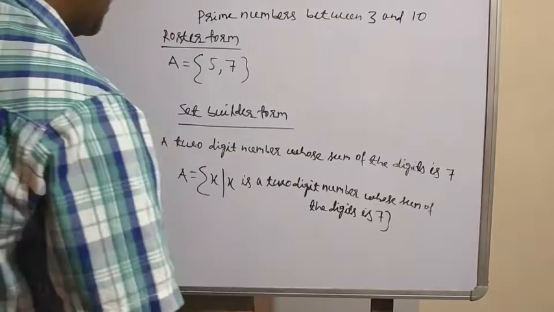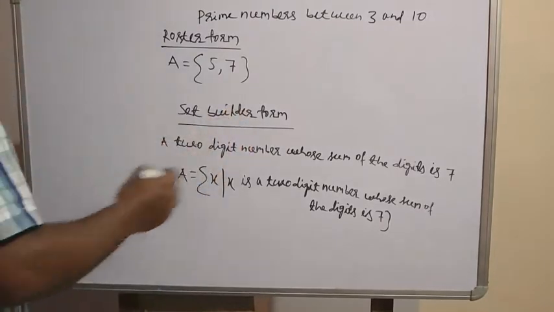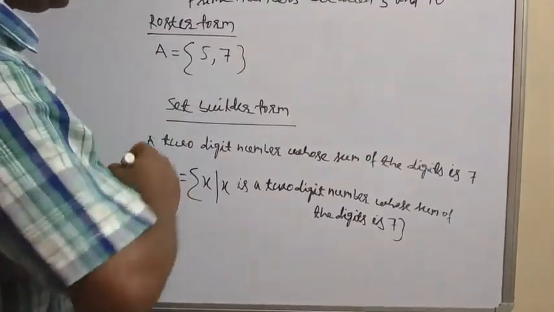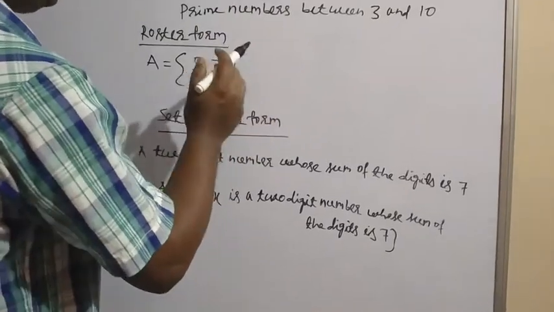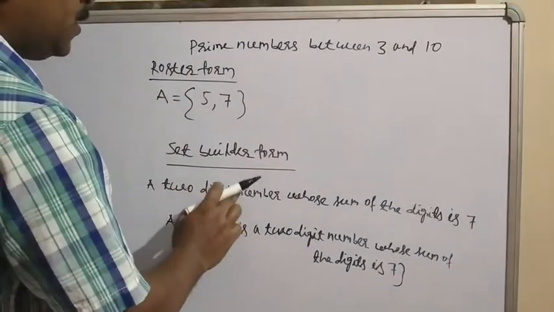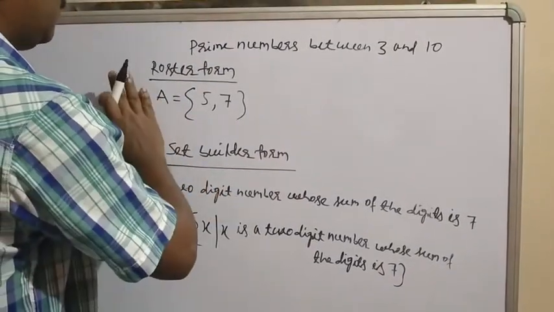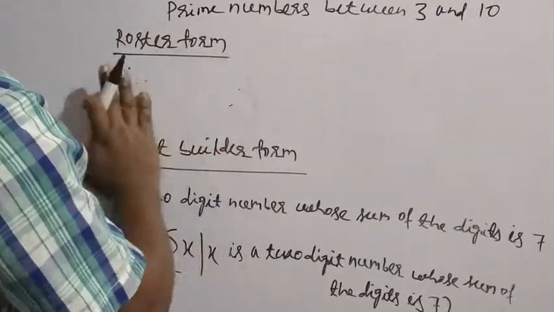Like this we have to write the set builder form. If we have to write this one in the roster form, what to write? Suppose in the roster form I write this one here. So what to write?